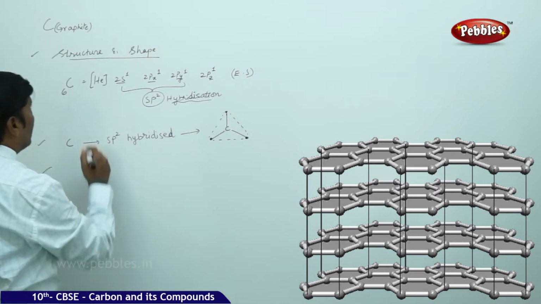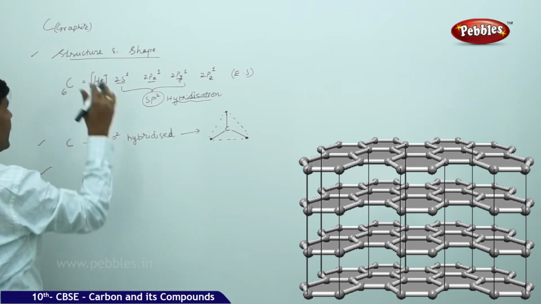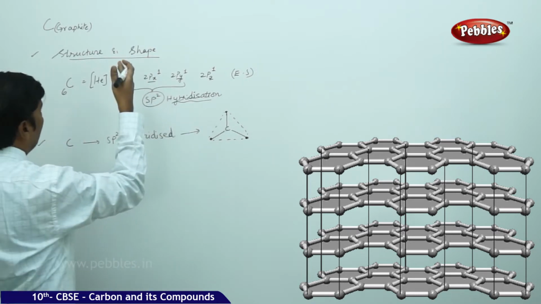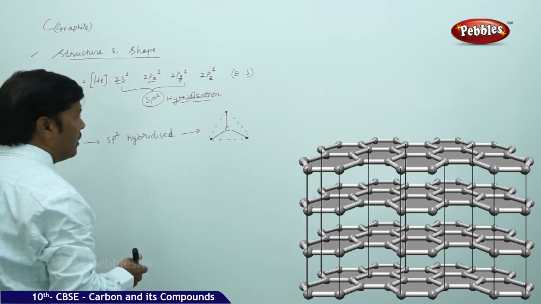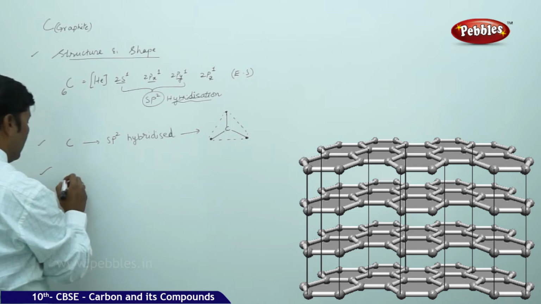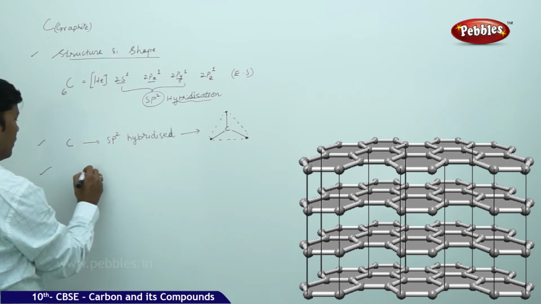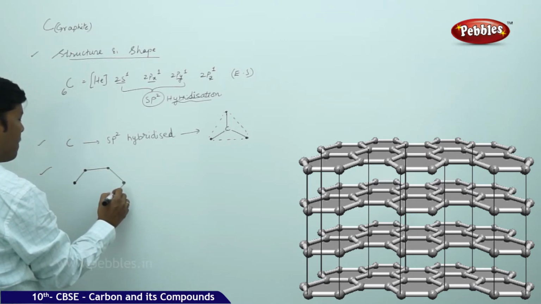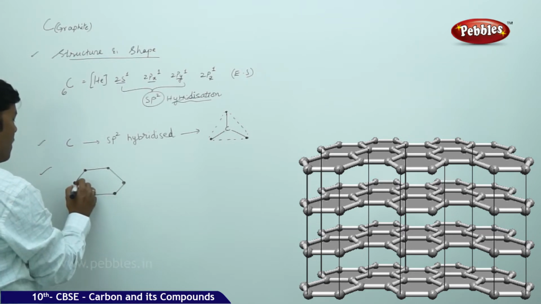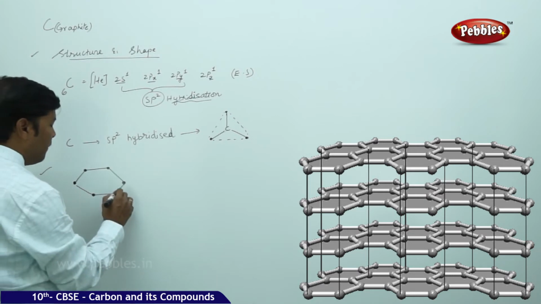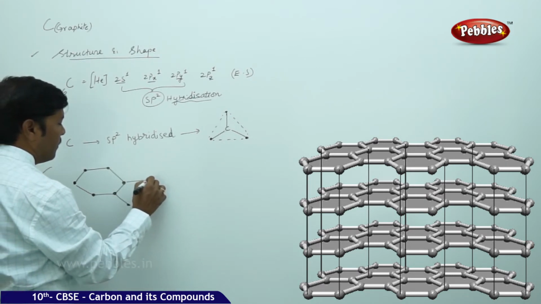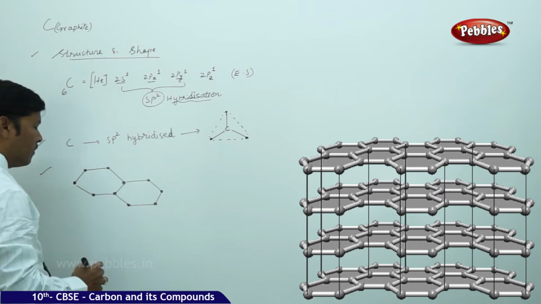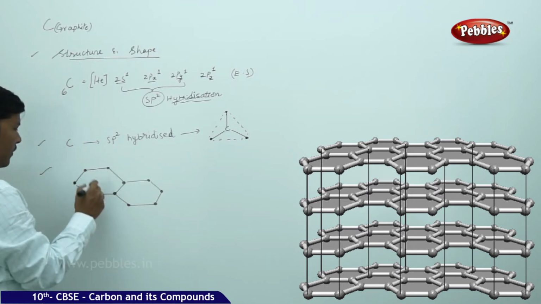If you go to the internal structure of graphite, the structure more or less looks like this. Each dot represents a carbon here.